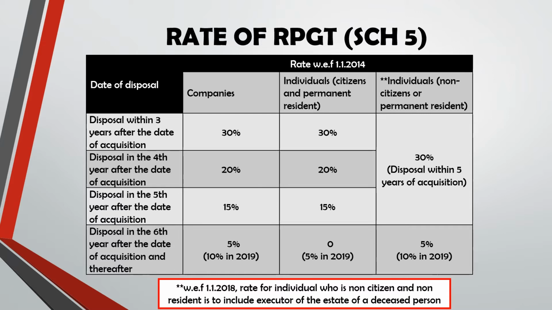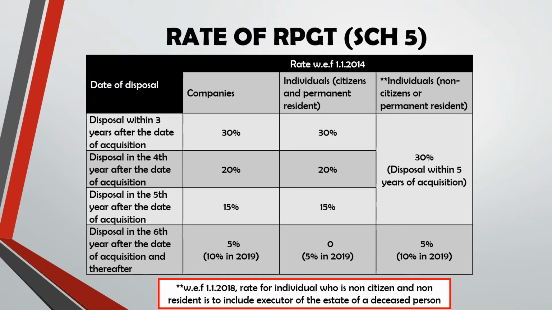If the disposal is in the 4th year, it will be 20% for both companies and individual citizen and permanent resident. If disposal is in the 5th year, it will be 15%, while if it's after 5 years, which is in the 6th year onwards, it will be 5% for companies and 0% for individual. But that is before 2019.